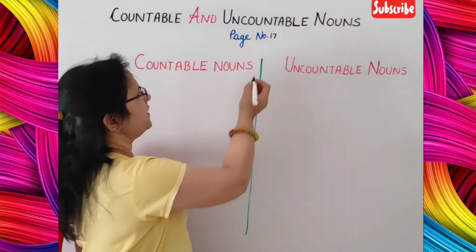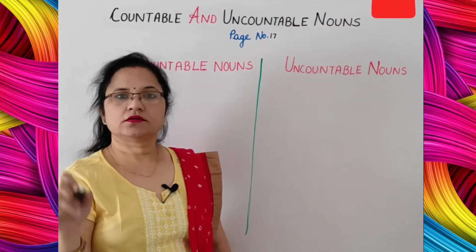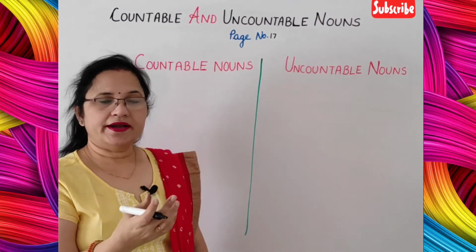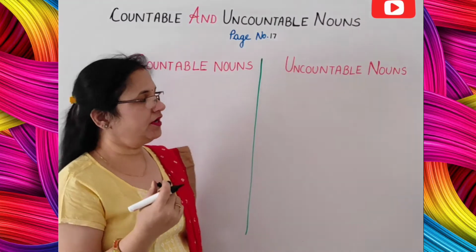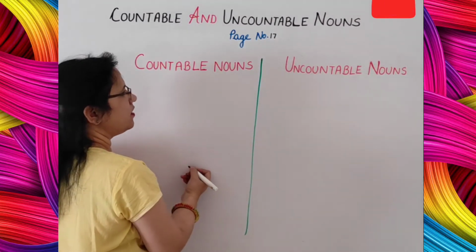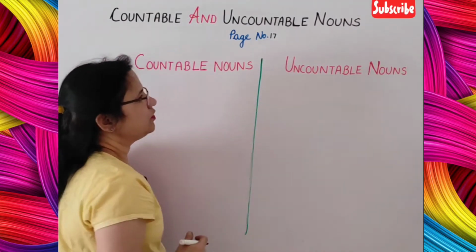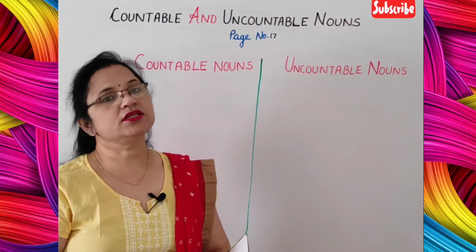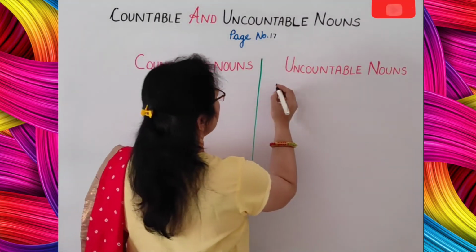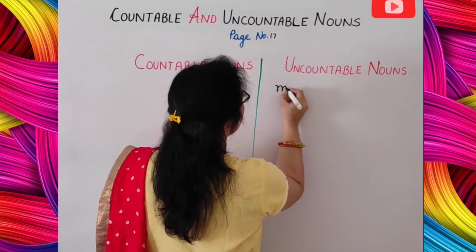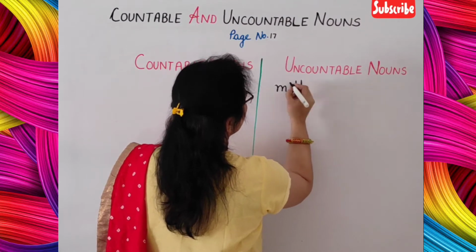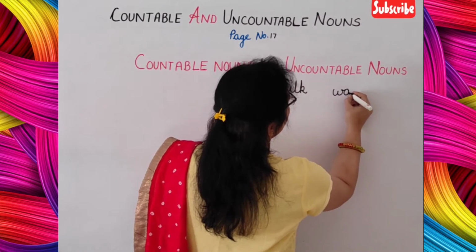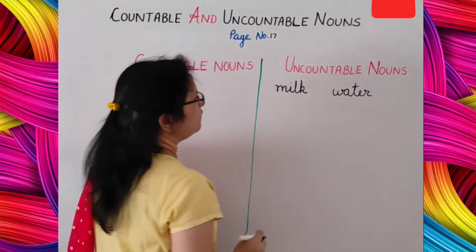Next exercise is given on page number 17. A box is there, in which a few nouns are written. You have to write them in the appropriate column. If it is a countable noun, you will write in this column, and if it is an uncountable noun, you will write under the uncountable noun column. Let's start. First is milk. Milk you cannot count, so you will write in this column milk. Then next, water. Water also you cannot count, so write down in the uncountable column water.